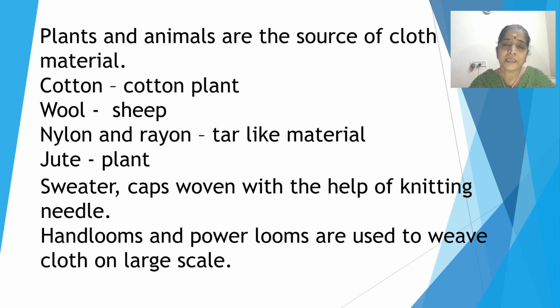Sweaters and caps are knitted with the help of knitting needles. Handlooms and power looms are used to weave the cloth on a large scale.